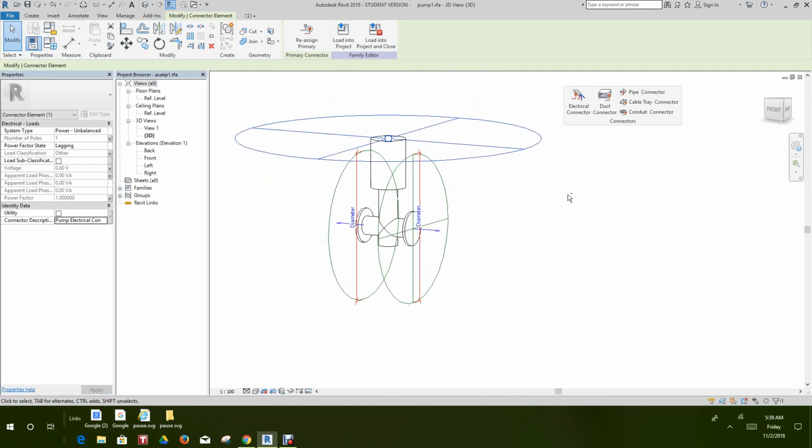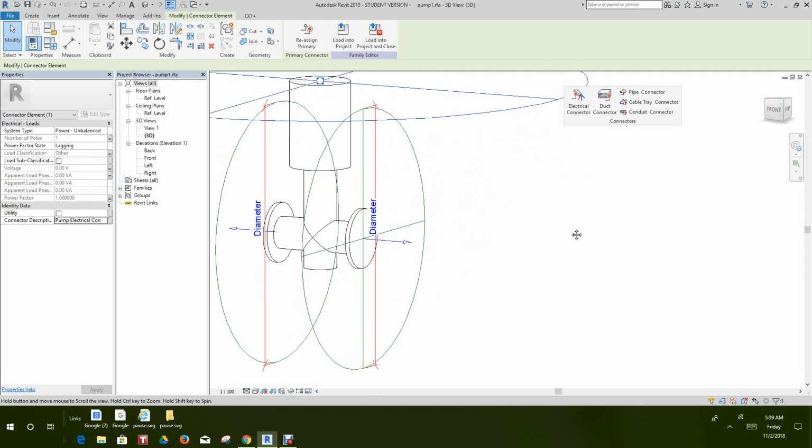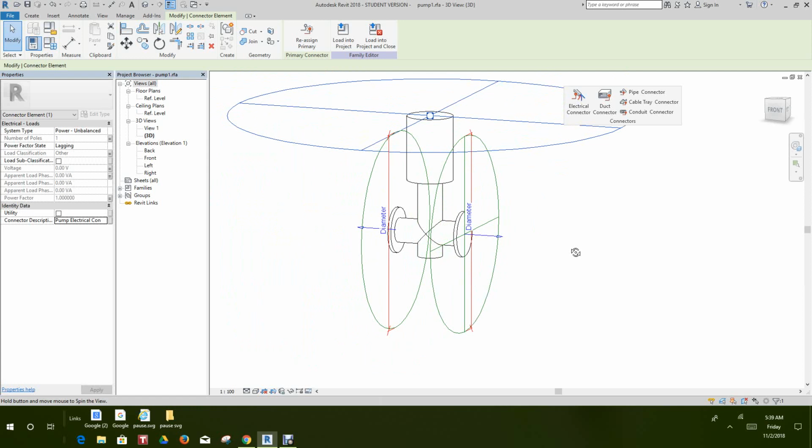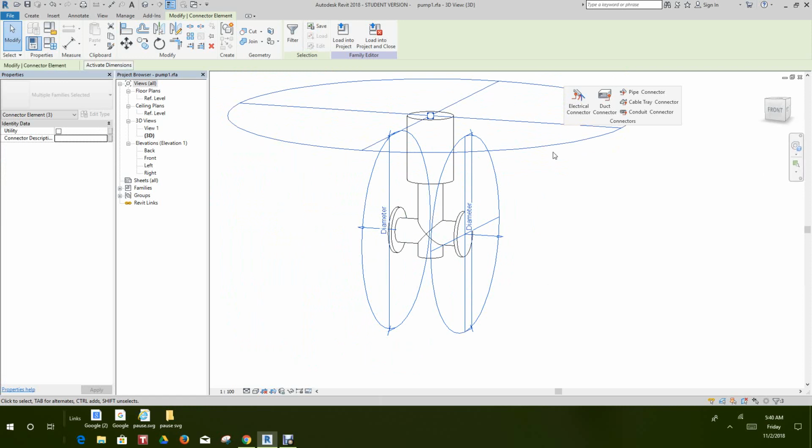Shift in here. Now let's go in and turn our attention to the pipe connector. So let's just shift this guy around here so we can see what's happening. So let's select these both. Okay. Now, so we can select both of these and change the common parameters basically at the same time, if you like.